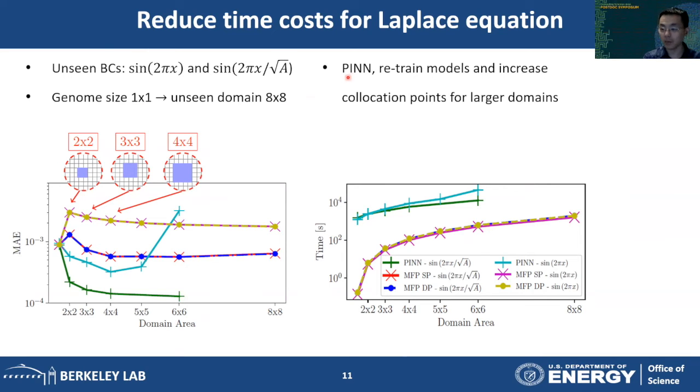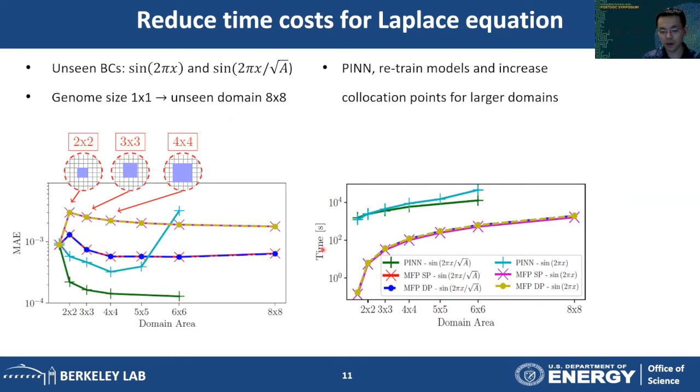Here we are comparing with PINN. PINN stands for Physics Informed Neural Network, which is kind of the state-of-the-art approach that uses machine learning to predict PDE solutions. Now, accuracy-wise, we can see that for one of the boundary conditions, as we increase the size of the domain, PINN actually blows up. Whereas for our model, we can maintain the accuracy at a stable level for different sizes of domains.